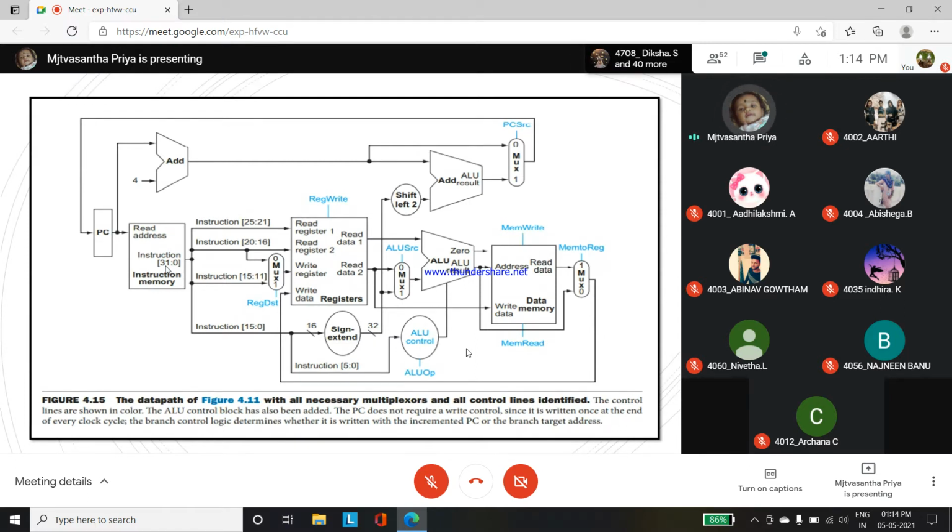So this is what we have defined as the data path in this architecture diagram. So here, the data path of this figure with all the necessary multiplexers and all the control lines are identified, right? From here to here, what direction it goes and what is actually going to be done, you know all that format. So using this information we can add the instruction, right? So here, in the PC, we can add the instruction with labels and extra multiplexers, right? You know what the instruction is and what the multiplexer is.